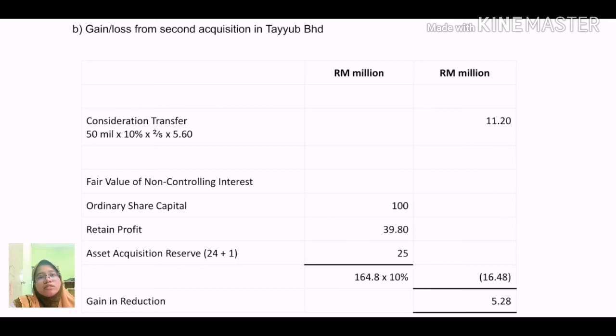Then the total sum of the fair value, we multiply by the 10% NCI portion, and we will get 16.48 million. The group will have a gain on reduction of NCI amount to 5.28 million. This amount will be credited in the retained profit of holding.